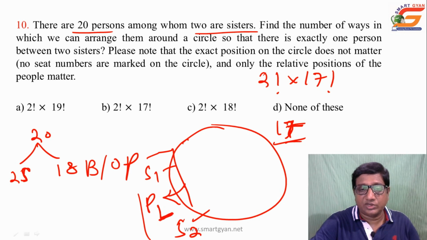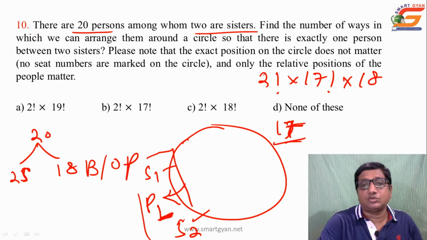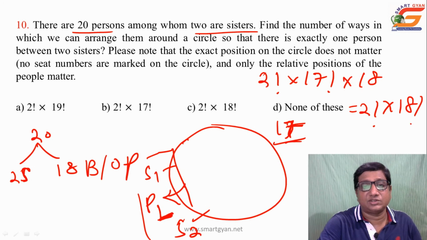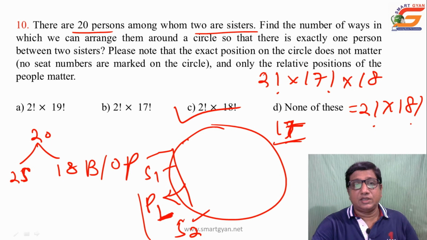Here we have taken P1 only, but at this place any of the remaining 18 persons can sit, in 18 ways. So, if you simplify this, it will be 2 factorial into 18 factorial. Yes, that is choice C. This is your answer.